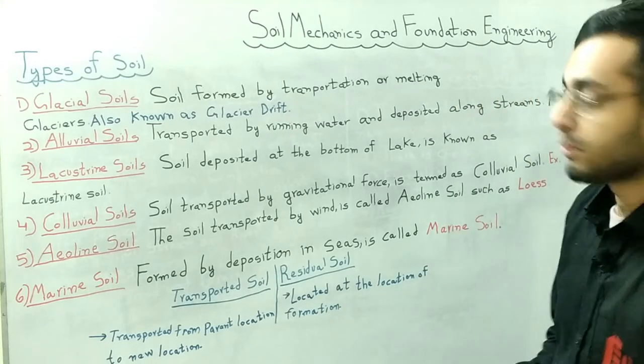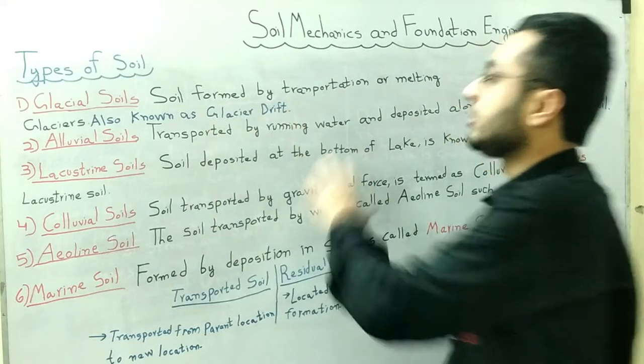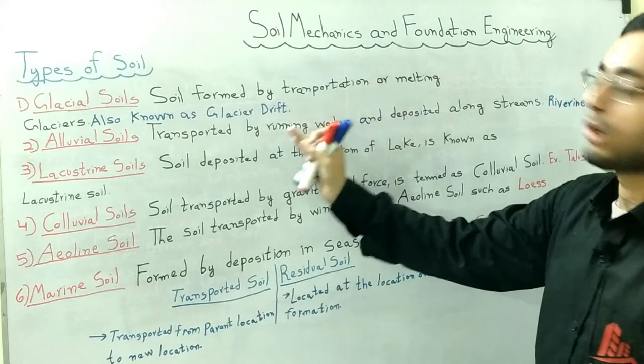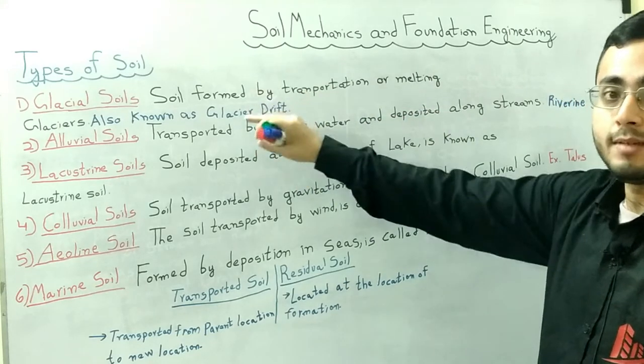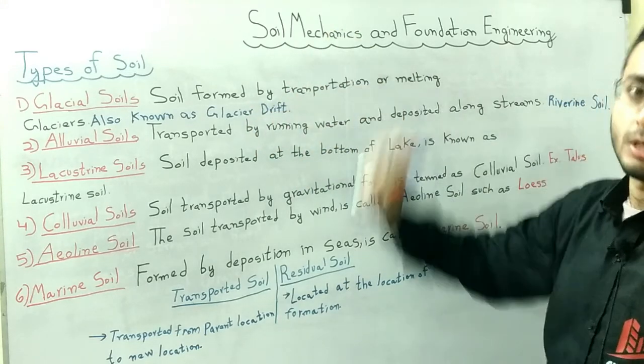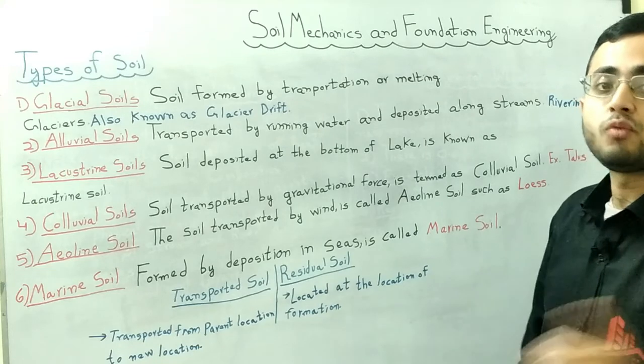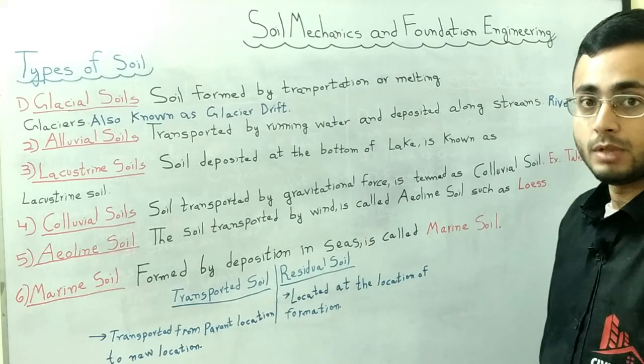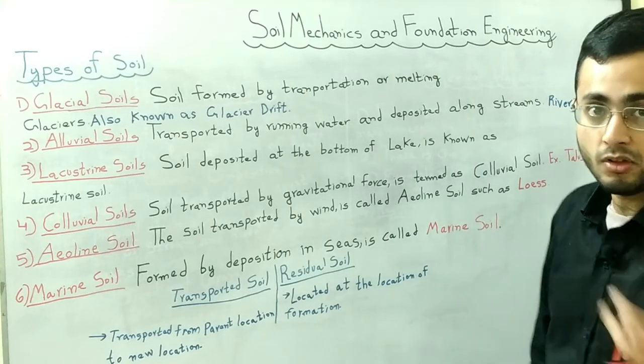Glacial soil is also known as glacier drift, and it is basically formed by the melting of the glacier and then transported by an agent such as ice or water.